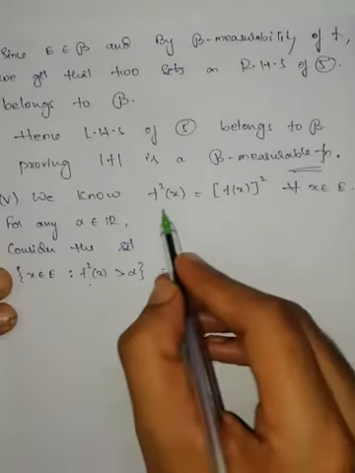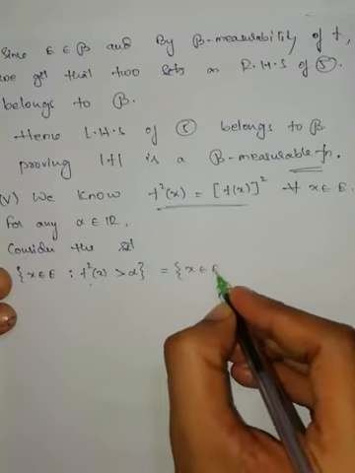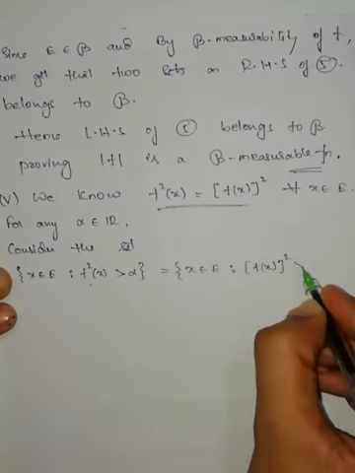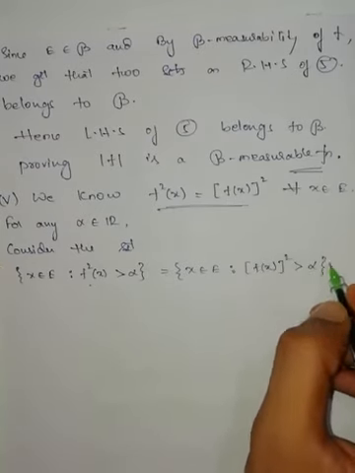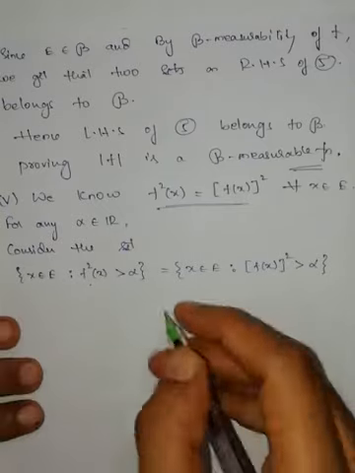Since f square of x can be written as this, this set can be written as all those elements belonging to E such that f of x whole square is greater than alpha.